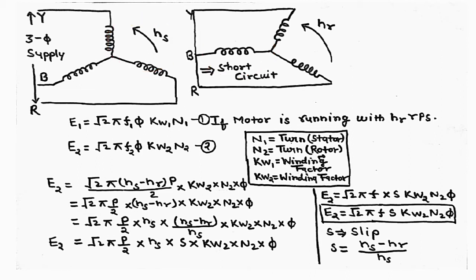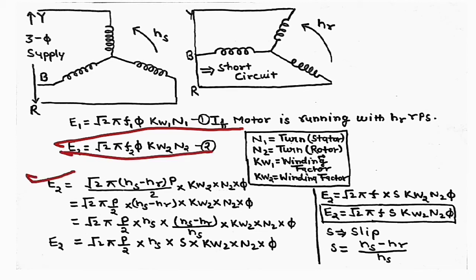So now here we give the short circuit, and we change this construction into the squirrel cage induction motor. Here is the EMF of the stator winding, and here the EMF of the rotor winding.